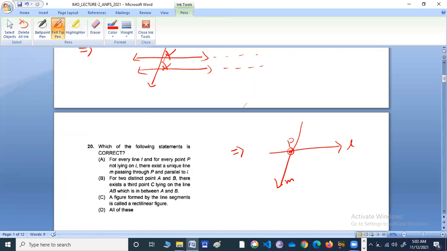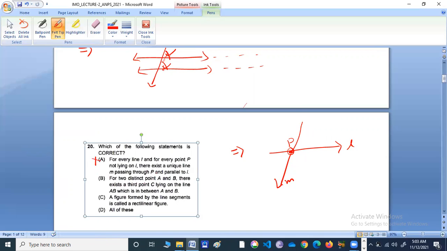Because if a point P is lying on L and a line passes through P, they cannot be parallel, because P is then the common point of both this line L and M. So they can never be parallel. So this is false.